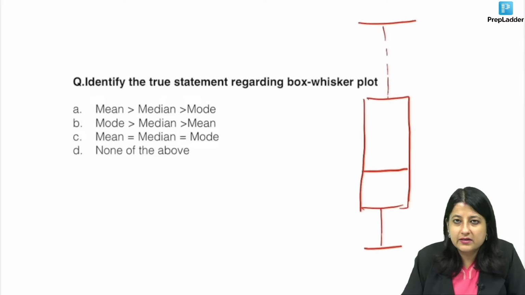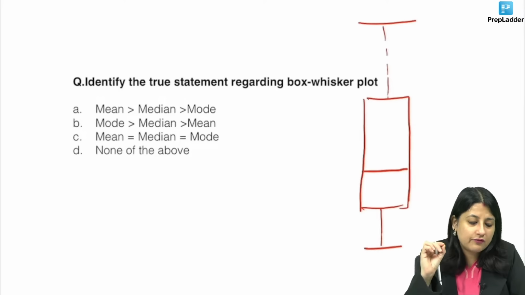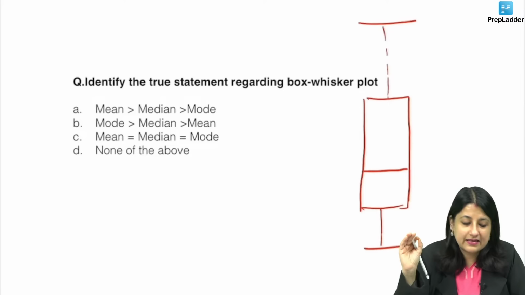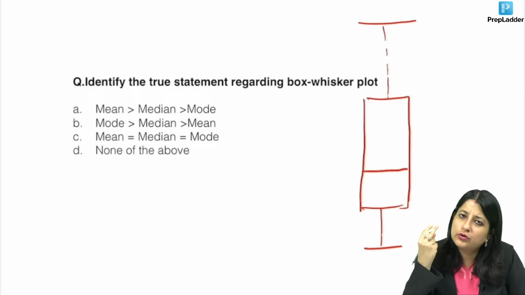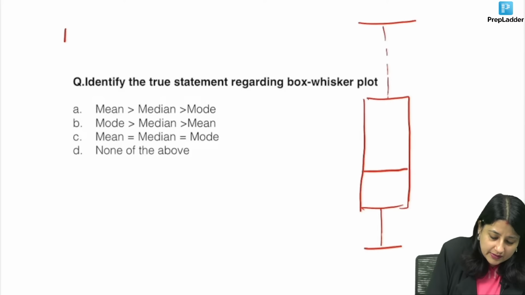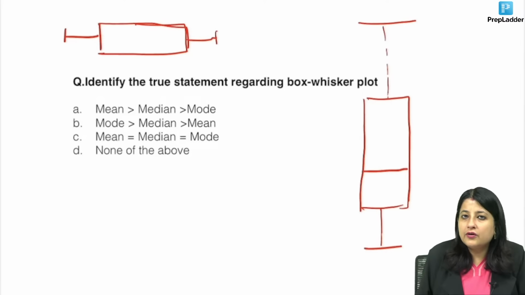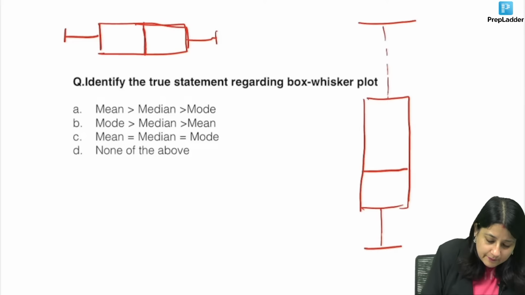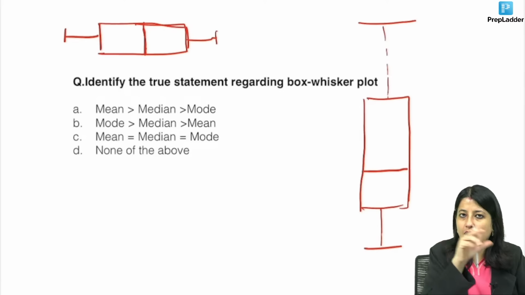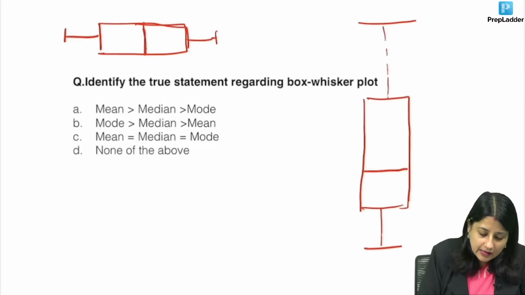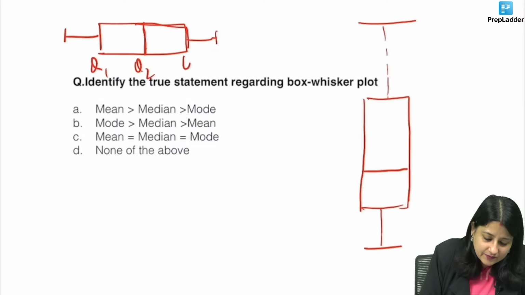Now guys, what is this? This is a box and whisker plot. Interpretation of box and whisker plot is a very, very favorite question of INI-CET exams. If you pick up your PYQs, it has come 2-3 times. So let's do it. Number 1, you can get an image like this. Now if you look at a box and whisker plot, in the middle is the box and then the tails. Now this box represents quartiles.